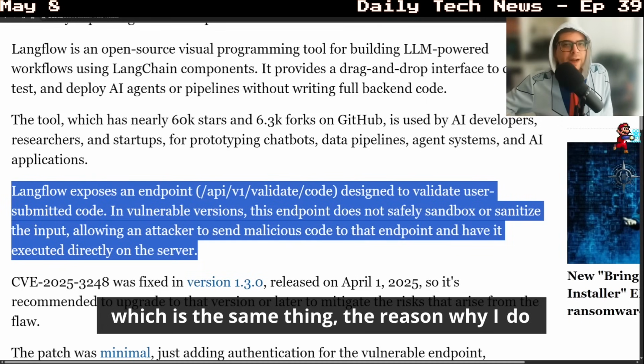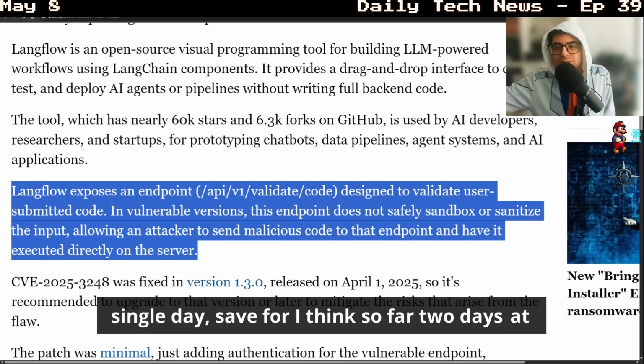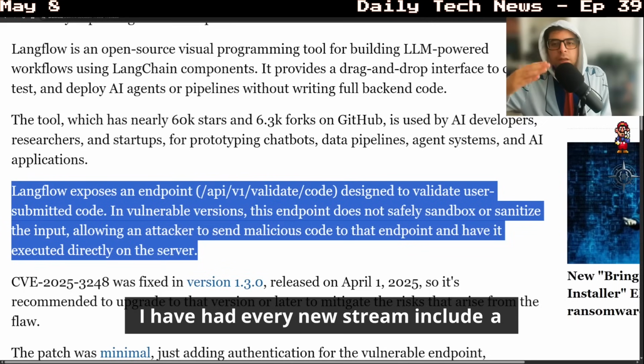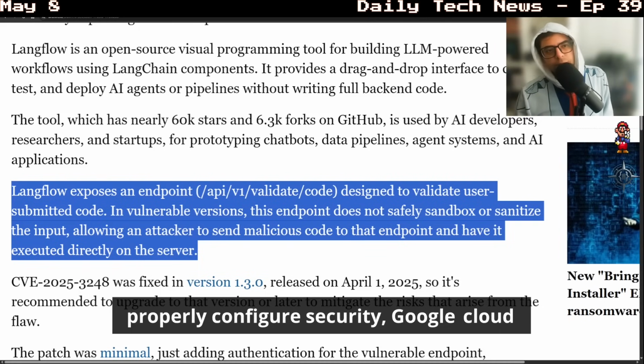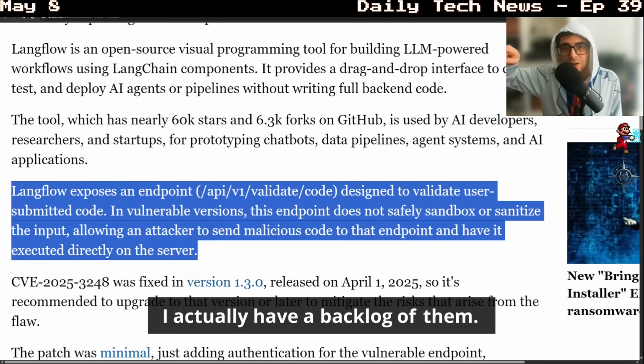The reason why I do the daily tech news streams is that every single day, save for I think so far 2 days at most, I have had every news stream include a security issue where somebody did not properly configure security. Google Cloud Services, I have a backlog of them. I actually have a backlog of them, okay?